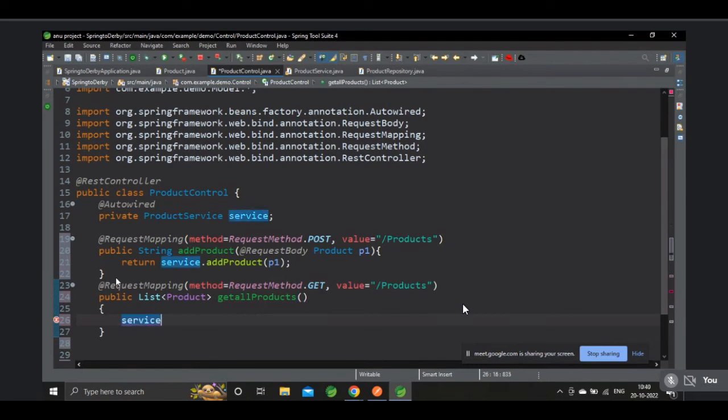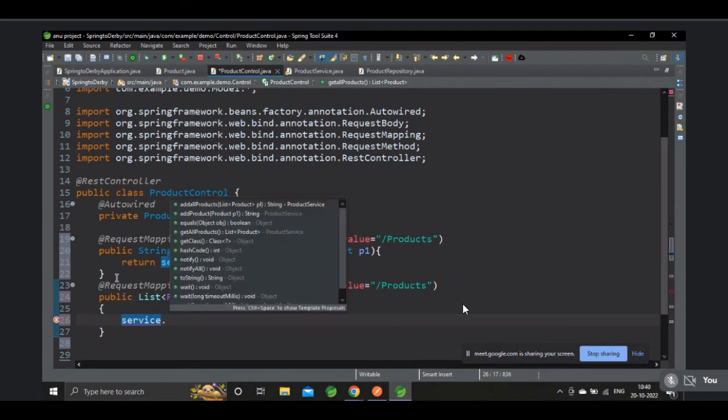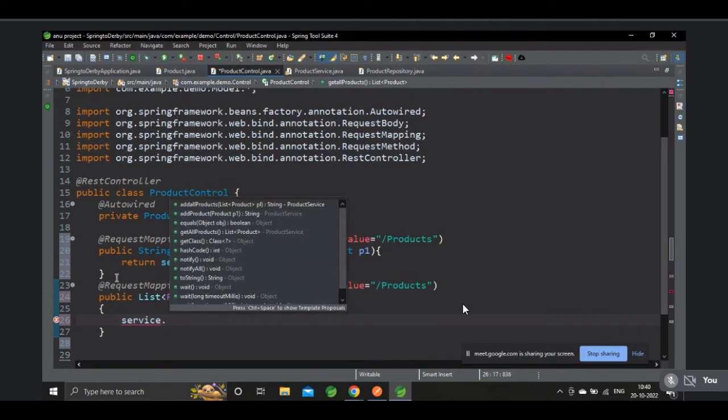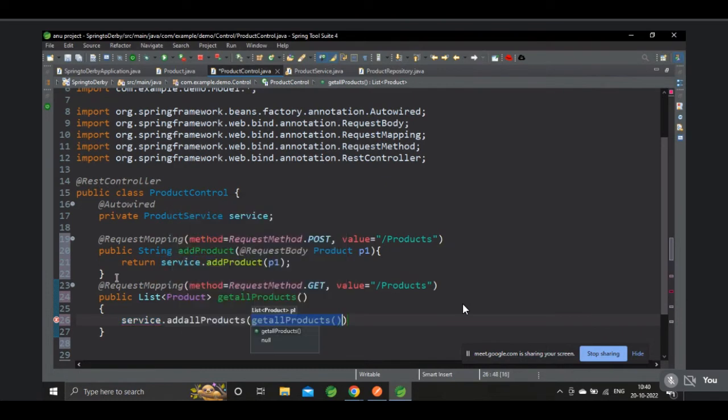Service dot. No, we are getting the values. So remove the dot and type the dot again. Here, get all products. No, we are getting the values.